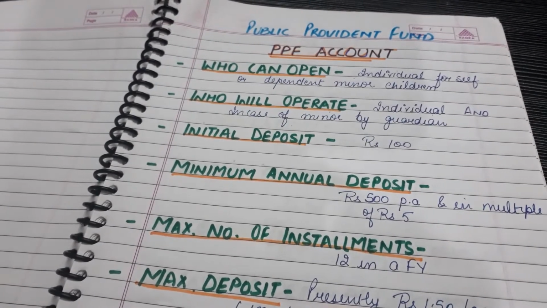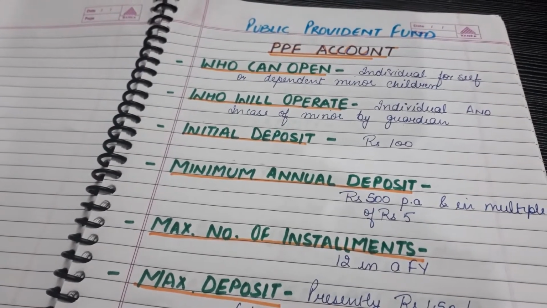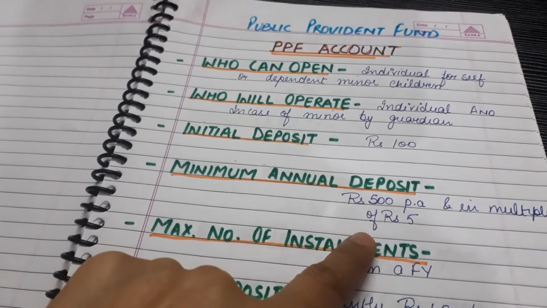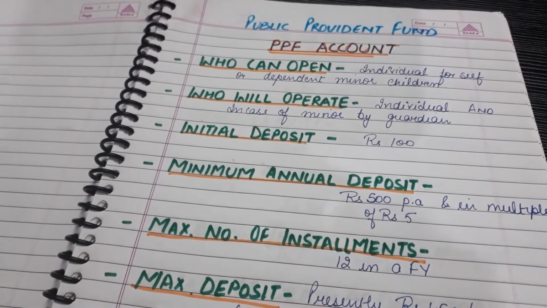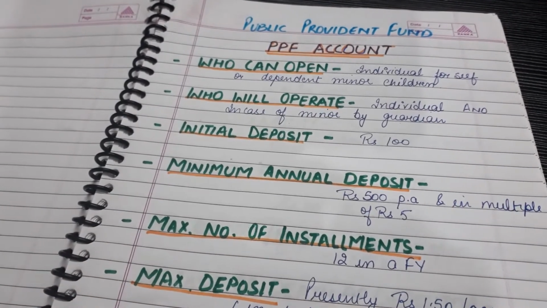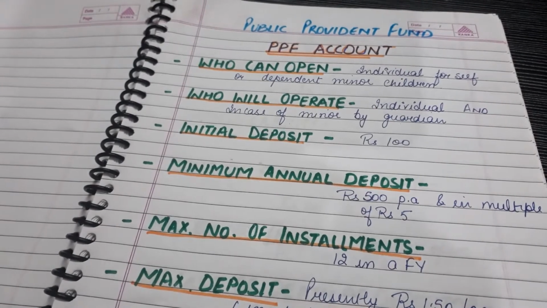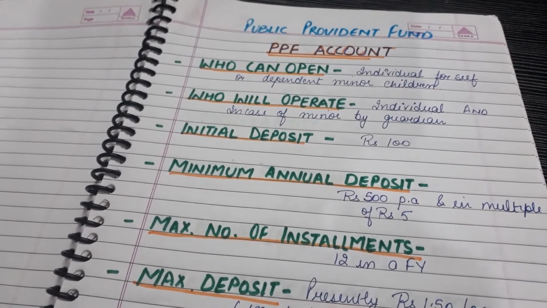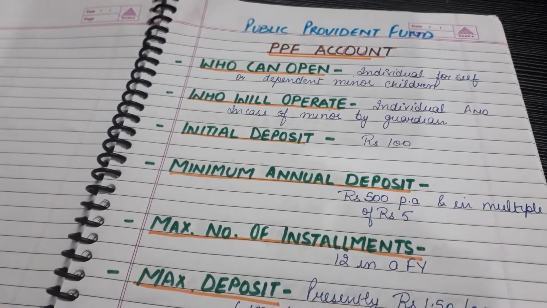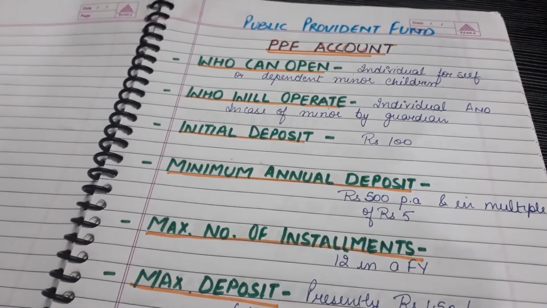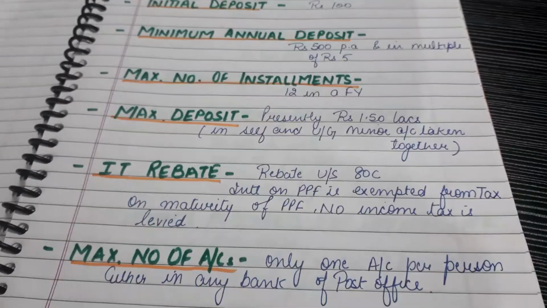So initial deposit should be 100 rupees and minimum annual deposit is to be rupees 500, and it should be in multiples of rupees 5, and the maximum number of installments is 12, that is 12 in a financial year. You cannot deposit more than 12 in a financial year.